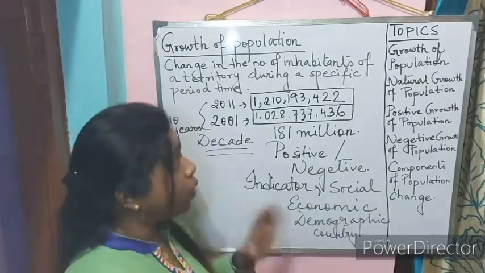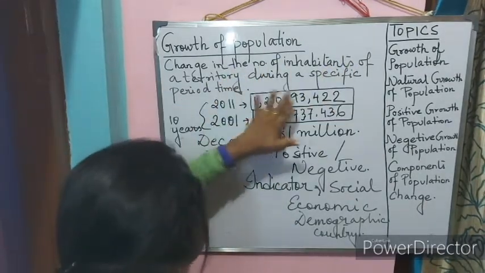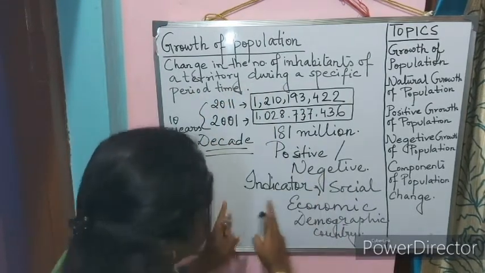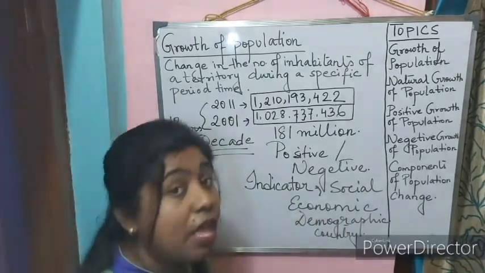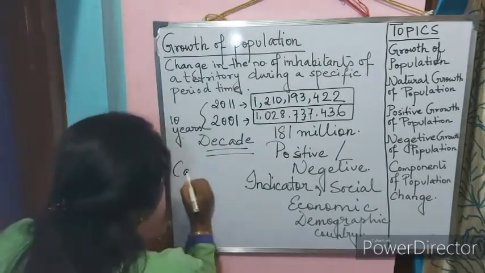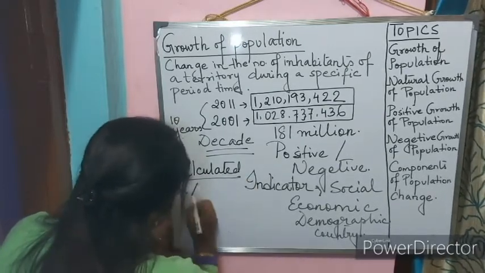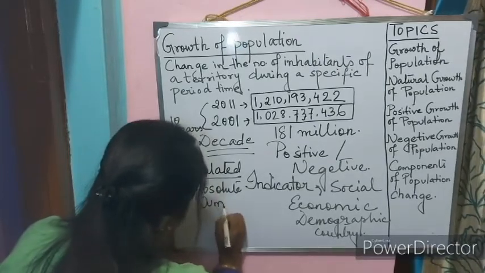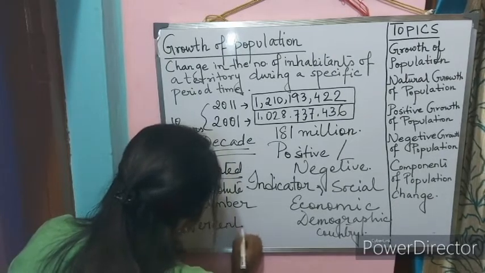So what is the concept of growth of population? Change in the number of inhabitants of a territory during a specific period of time. It can be either positive or negative. It is an important indicator of social, economic and demographic condition of a country. Now, this growth of population can be calculated in absolute numbers or in percentage.